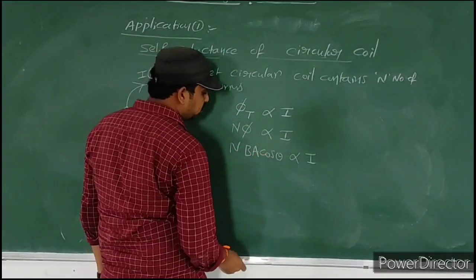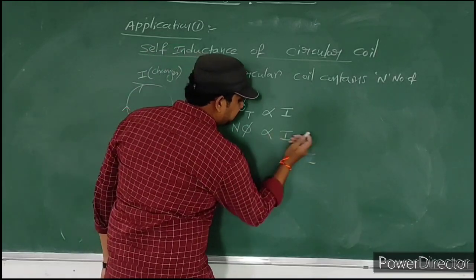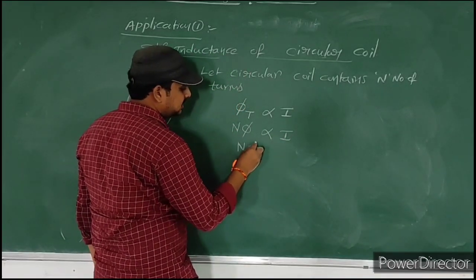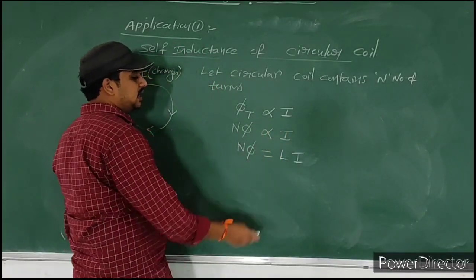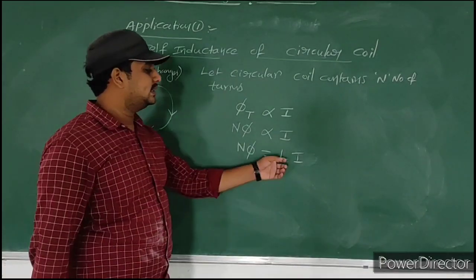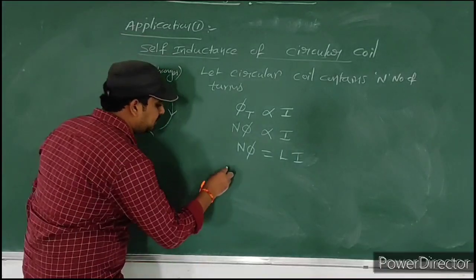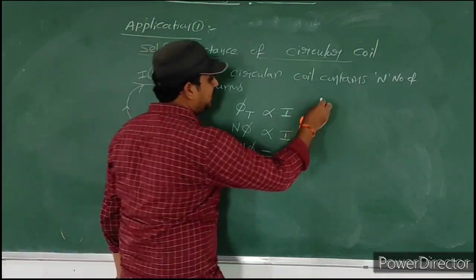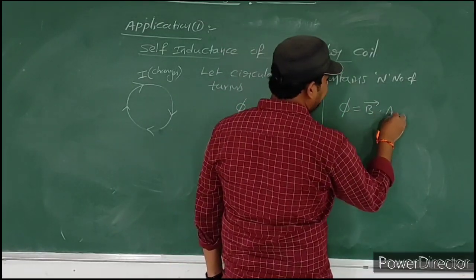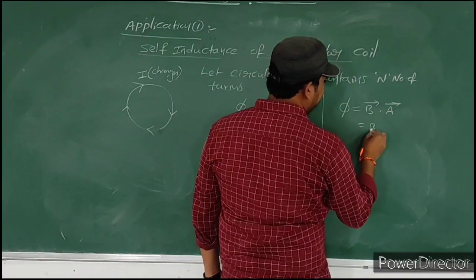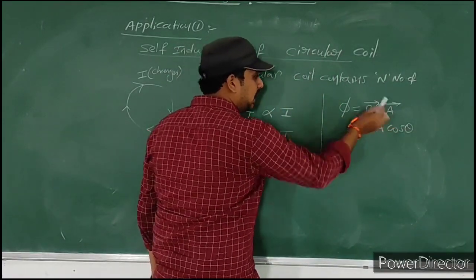If you remove this proportionality, you know the self-inductance concept: N phi is equal to LI. While removing the proportionality, we place a constant, called self-inductance L. N phi is equal to LI. Here n means number of turns. Phi means magnetic flux, so first we find the magnetic flux value. Magnetic flux phi is equal to B bar dot A bar, which is BA cos theta. Here theta is the angle between B bar and A bar.